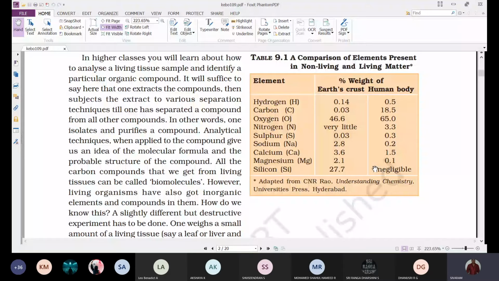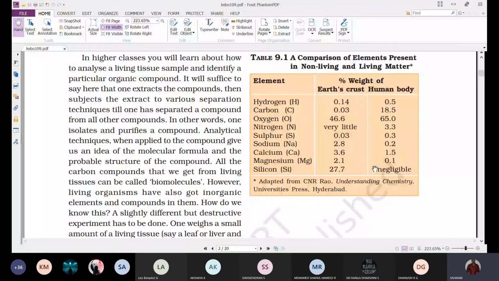Next, analytical techniques. Analytical techniques, when applied to the compound, give us an idea of the molecular formula and the probable structure of the compound. So after separating, isolating and identifying the molecule, later we have to understand the chemical formula, molecular formula, the molecular weight and the structure. Different chemical compounds will have different structures in chemistry.